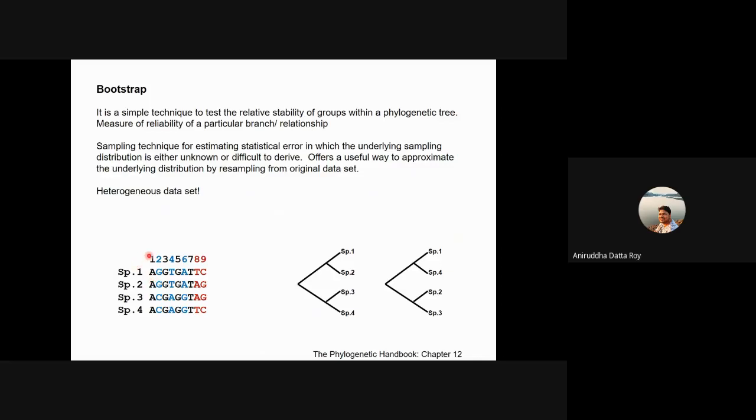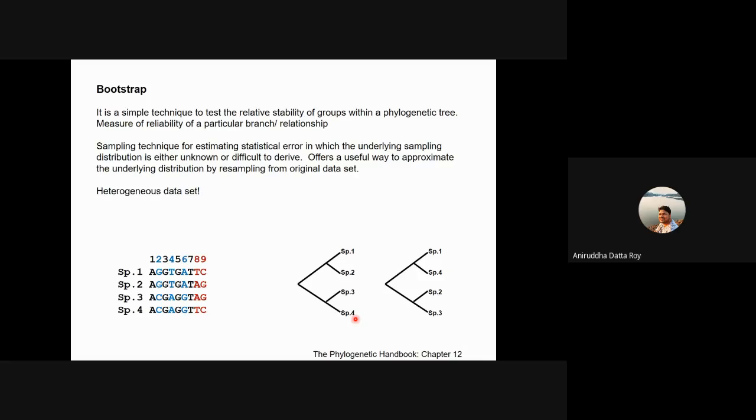Because if you just forget character number 1, character number 3, 5, and 7, there are 3 characters that support this tree, whereas there are 2 characters that support this tree. So that's 60% of the data that supports this relationship, right?